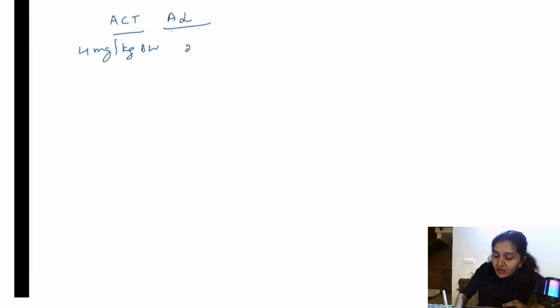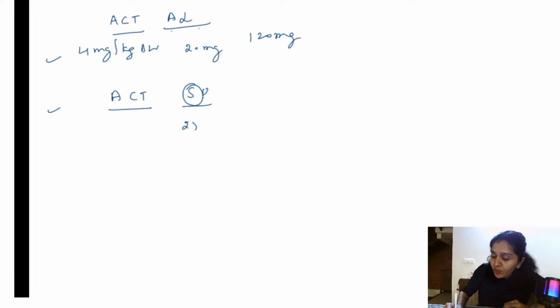What is the dose of artemether? 20 mg, and lumefantrine is 120 mg. Right? That is what we read just now. Okay. This is given twice daily. So this is one combination. Another combination is ACT SP. Artesunate combination therapy, that is 4 mg per kg body weight, and sulfadoxine and pyrimethamine. So the sulfadoxine dose is 25 mg per kg body weight, and pyrimethamine is 1.25 mg per kg body weight.